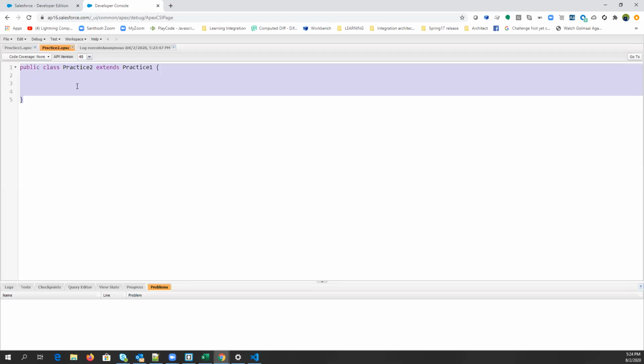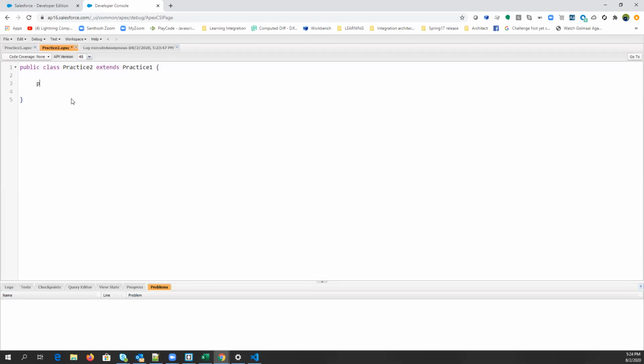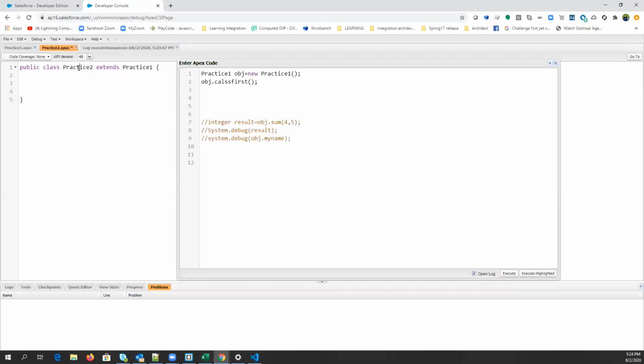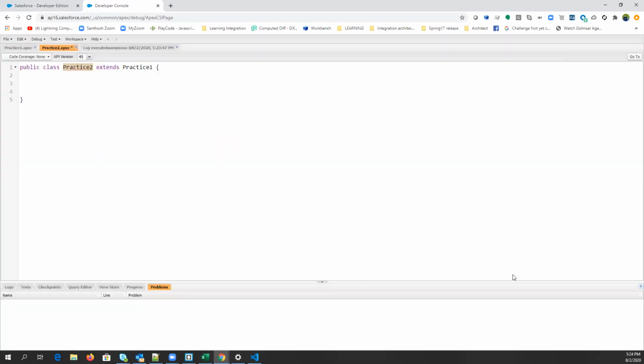Let's see. If I do not override this method and call it directly from practice 2, what will happen? Same output, right?